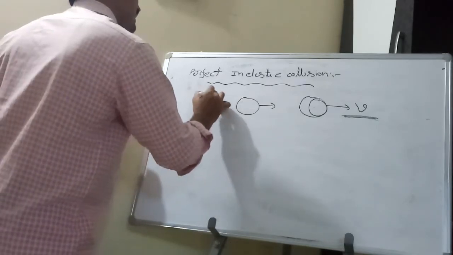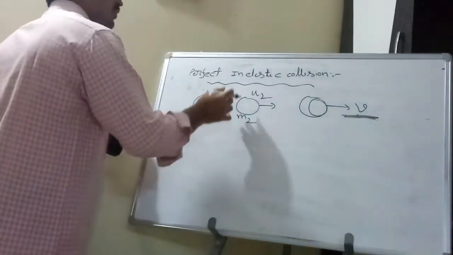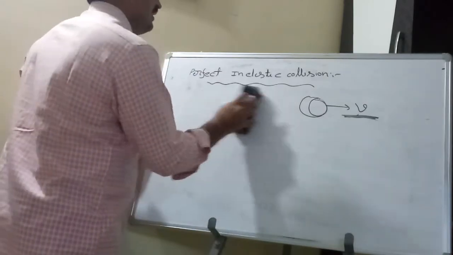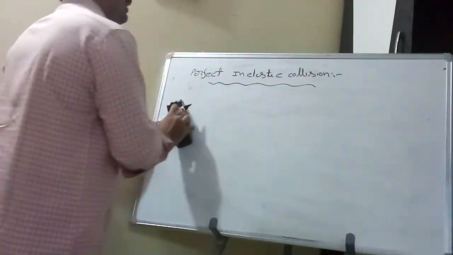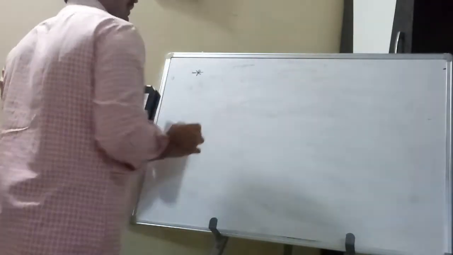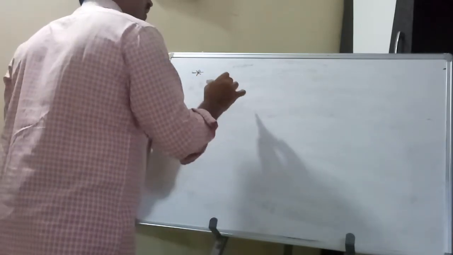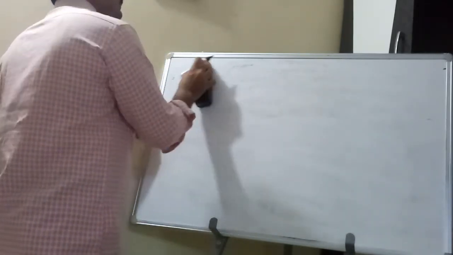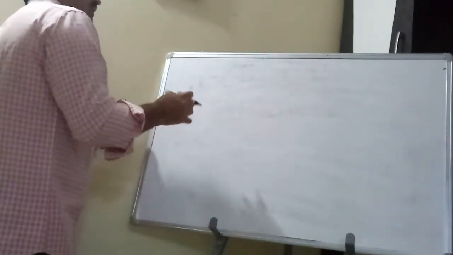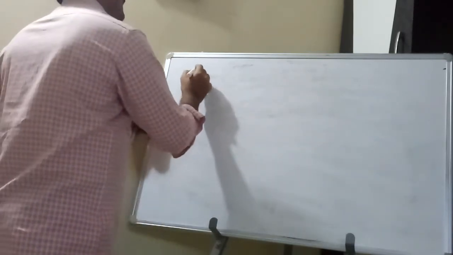Here m1, u1, m2, u2 are the masses and initial velocities, and the final velocity is a single velocity; both move with the same velocity. An example is a bullet entering a brick, board or wood and embedding in it. That is perfect inelastic collision.